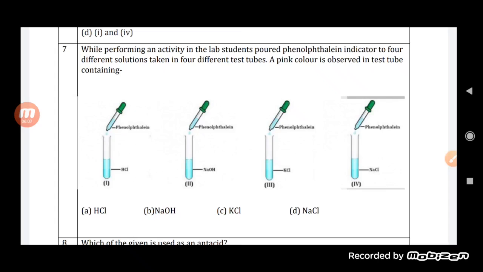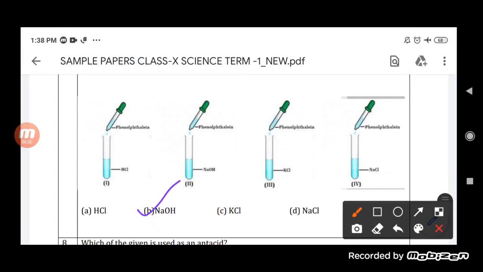In the case of KCl also, when we add phenolphthalein, it will not change its color because it is a salt, so it will remain colorless. And the fourth one is sodium chloride, where also it is a salt, so we will find no such change in color here. So the answer will be sodium hydroxide.